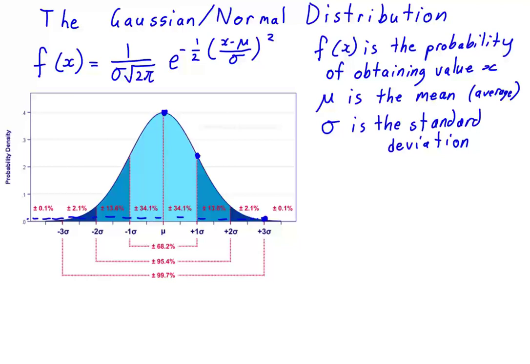The normal distribution is symmetrical, and it lets us know that if we make a measurement, there is a 68.2% chance that it will be within 1 standard deviation of the mean. So that is between here and here. So that's pretty much a 2/3 chance that we'll be within 1 standard deviation of the mean. There's a 95.4% chance that it will be within 2 standard deviations of the mean. There's only a 0.3% chance that if we measured a value that it would be 3 standard deviations outside the mean. Now at this point, I just want to throw you a warning.